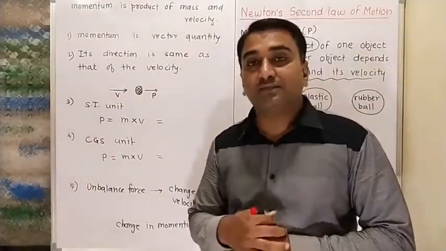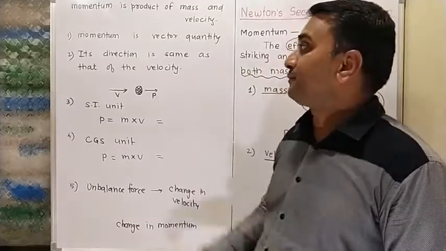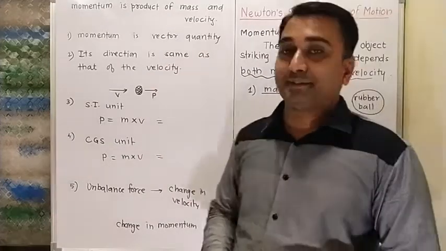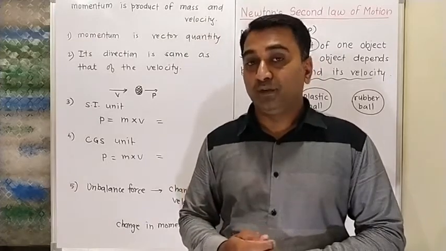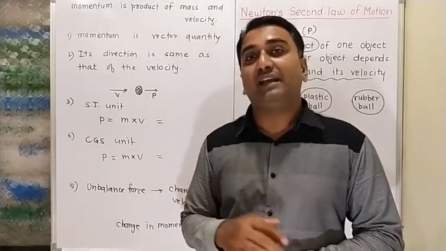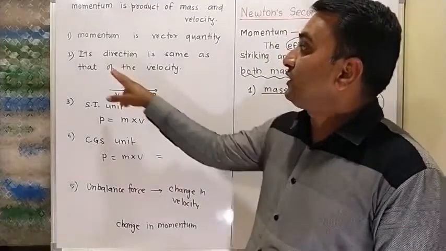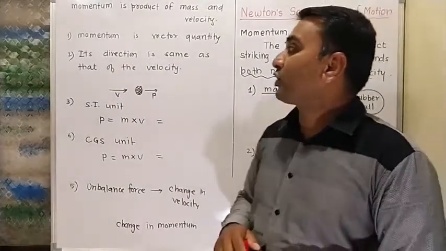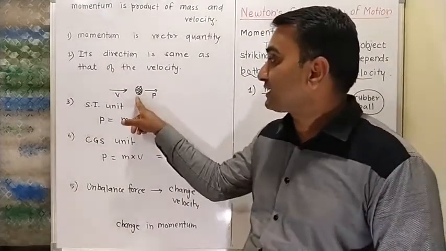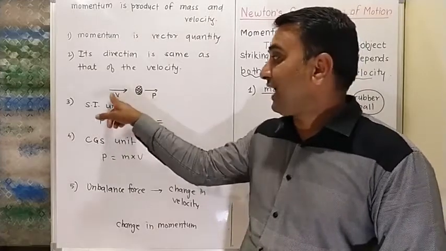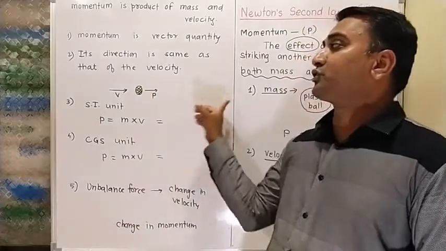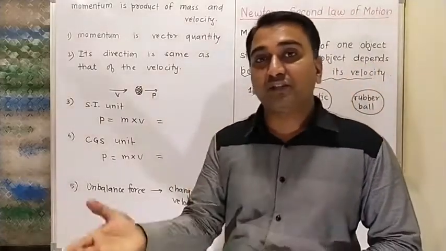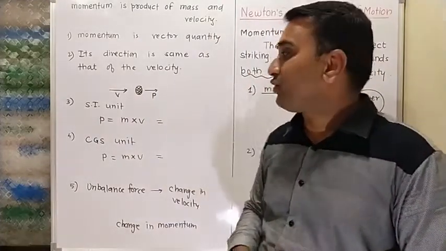Now there are more things we are going to consider about momentum. Momentum is a vector quantity. Why? Because it depends on direction, so it has magnitude as well as direction. Its direction is the same as that of the velocity. If this object experiences a force, then it has its velocity, so the momentum of that object is in the direction of velocity. Wherever the velocity is, in that direction we have the momentum.